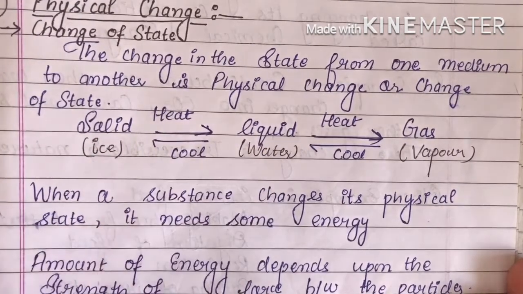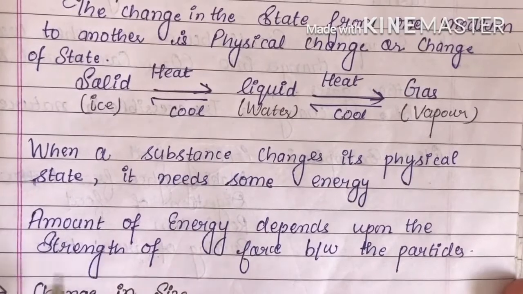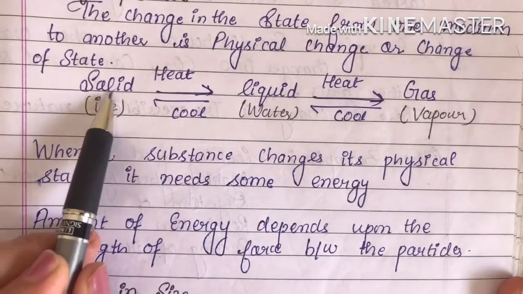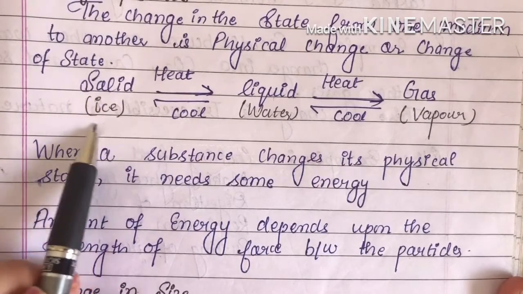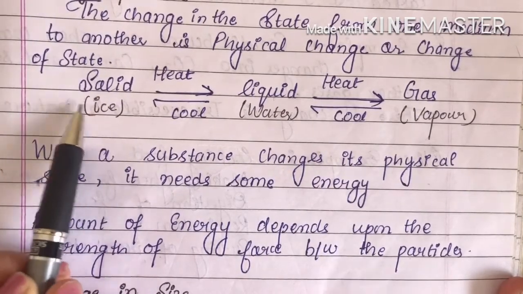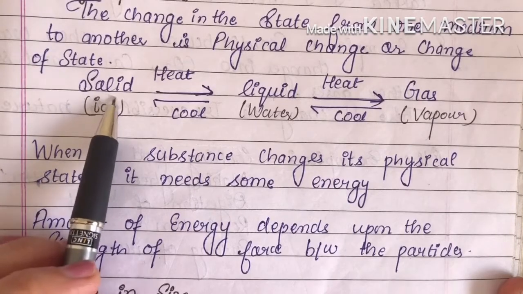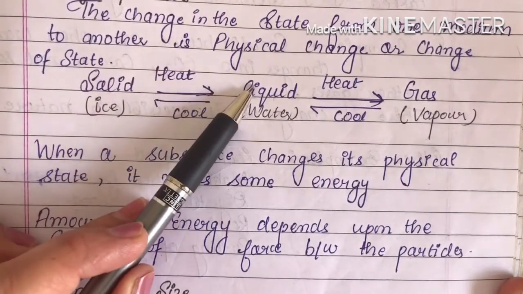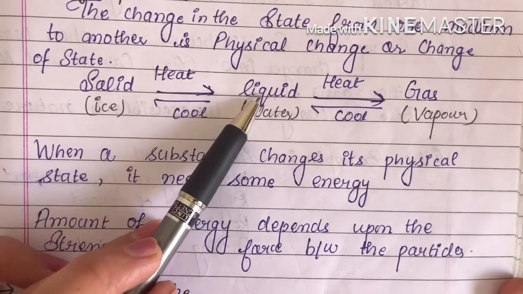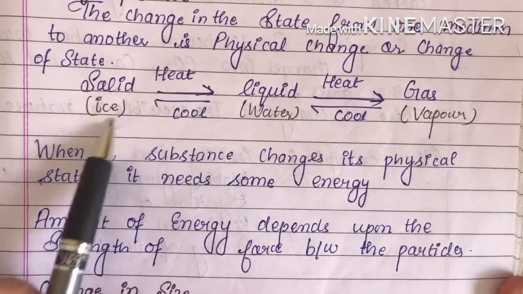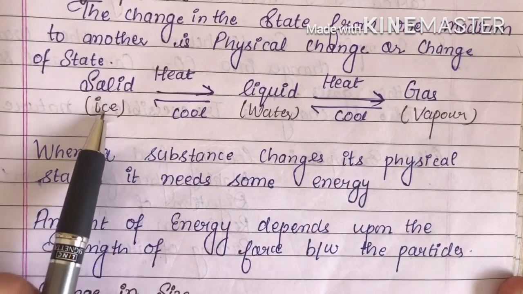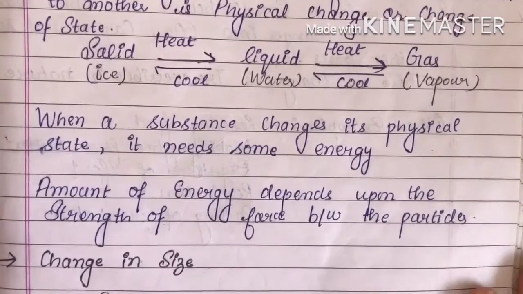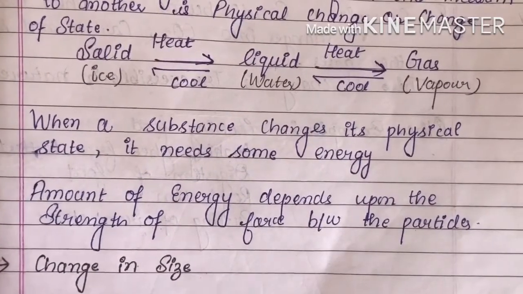That energy depends upon the strength of the force between the particles, that is, how much strength of the ice has to be broken down to convert it into the liquid form. So that much energy we have to apply on the ice so that it will break and form the water.